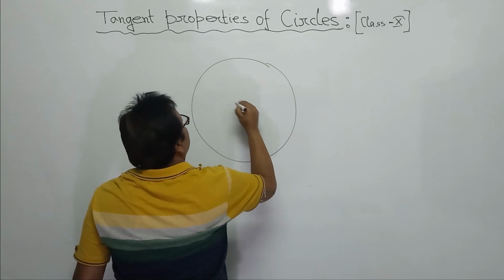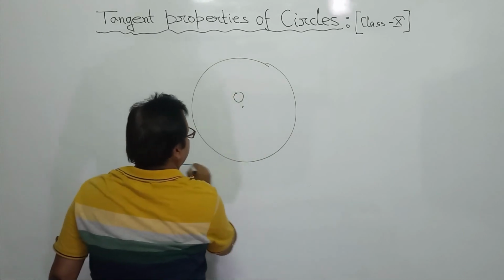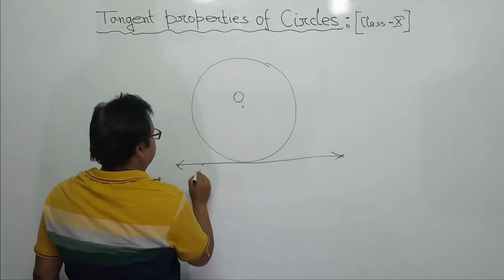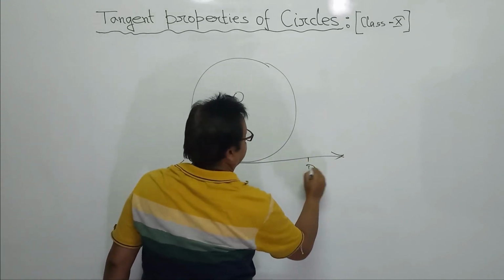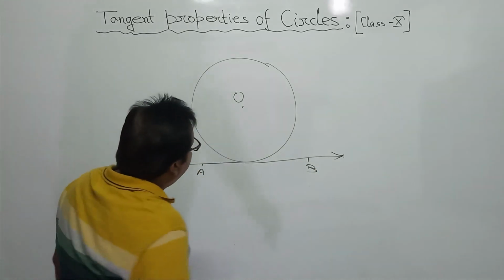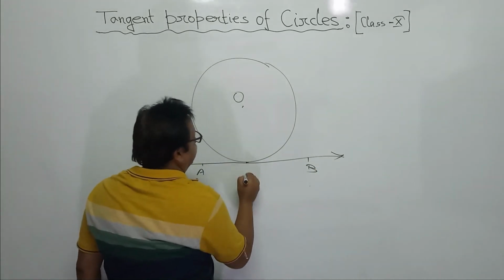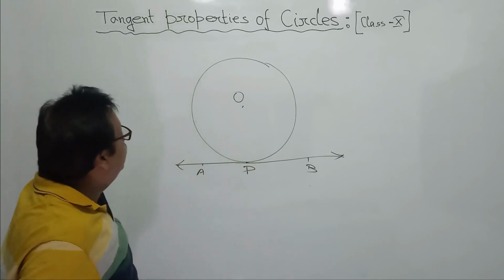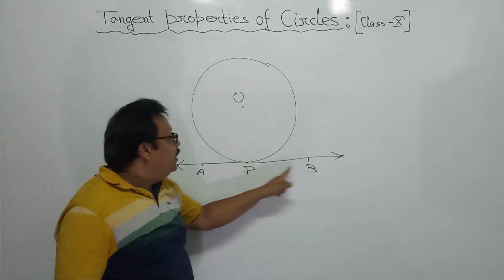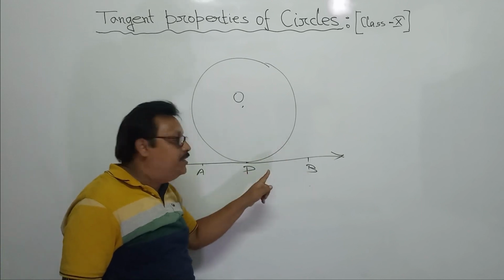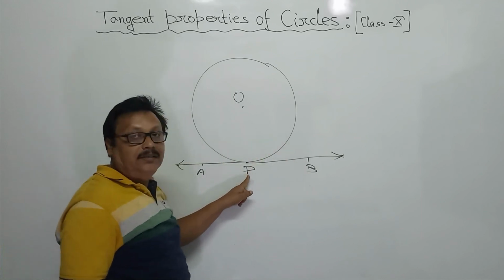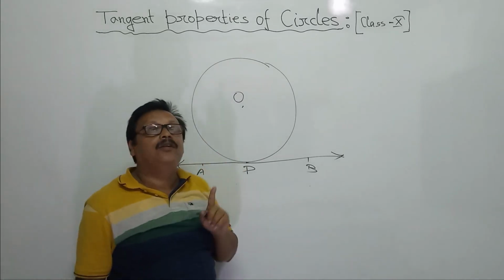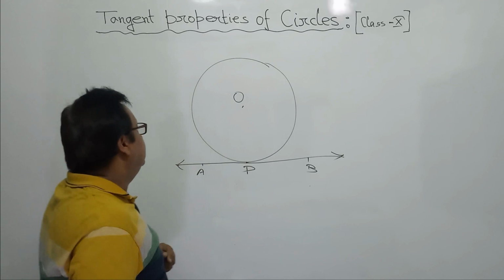Yes, this is the center, say O, and here is a tangent. The line AB touching in 1 point, say at the point P. So, line AB is a tangent at the point P to the circle centered at O. And P is called the point of contact of the tangent to the circle.